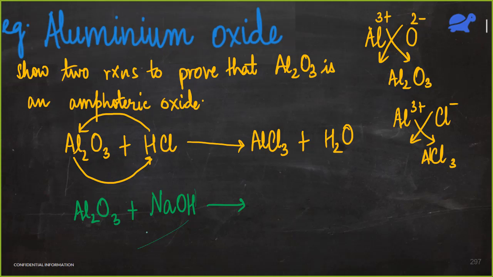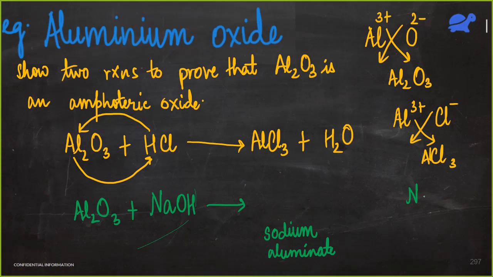So Rishabh is saying Na3Al plus water. No Rishabh, see Na also is a metal, Al also is a metal. So how will we get Na3Al? Whenever we form any compound, it is formed by a cation reacting with an anion. Here we are actually going to get a complex salt and its name is sodium aluminate. Do you remember aluminate ion? It is there in the list that I've shared with you. We are going to get sodium aluminate.